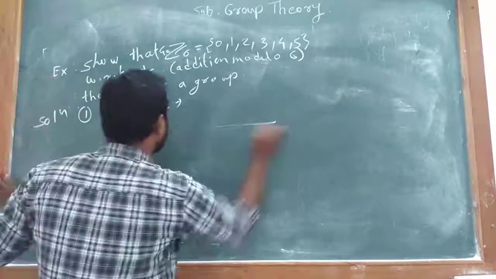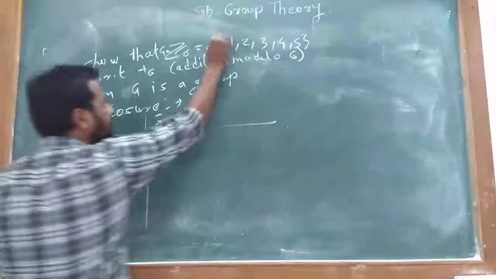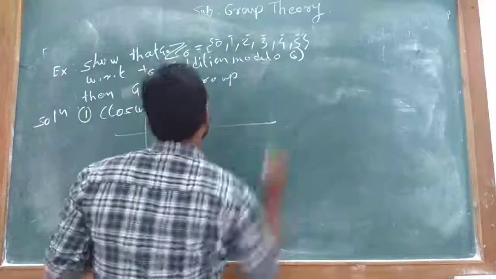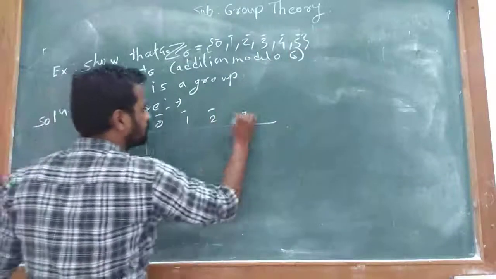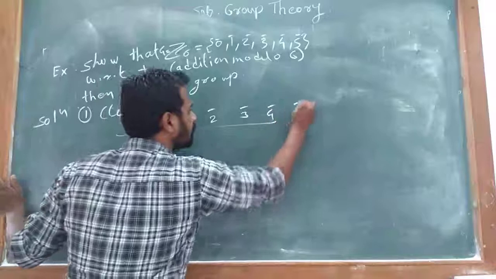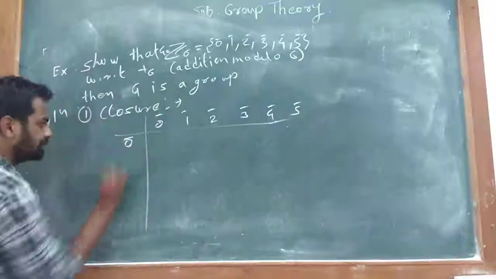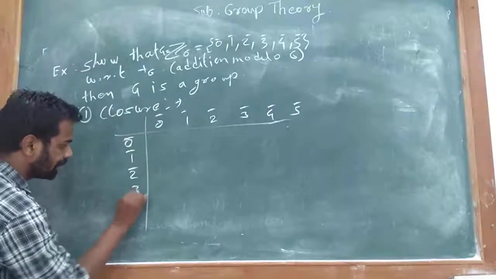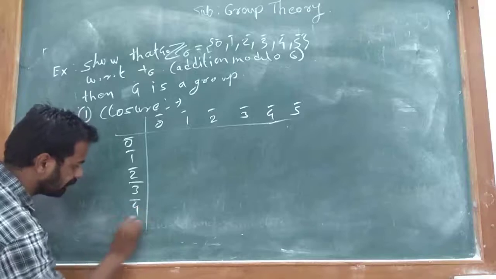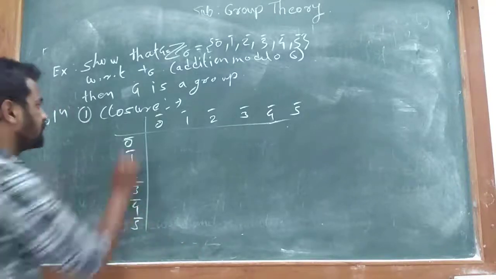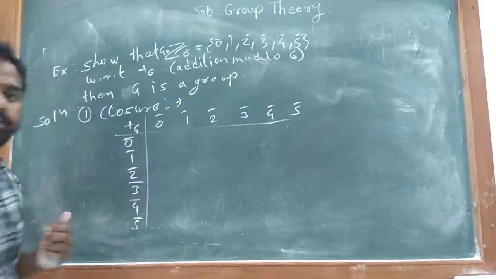So we are getting 0 bar, 1 bar, 2 bar, 3 bar, 4 bar and 5 bar, and here we are getting 0 bar, 1 bar, 2 bar, 3 bar, 4 bar and 5 bar with respect to addition modulo 6.